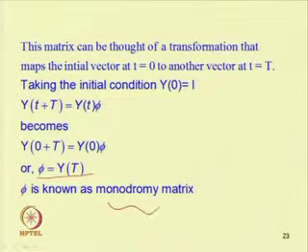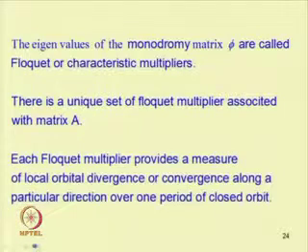That is the monodromy matrix, and the eigenvalues of the monodromy matrix will give us information regarding whether the system is stable or unstable. The eigenvalues of the monodromy matrix phi are called the Floquet multipliers, and there is a unique set of Floquet multipliers associated with matrix A. Each Floquet multiplier provides a measure of local orbital divergence or convergence along a particular direction over one period of the closed orbit.